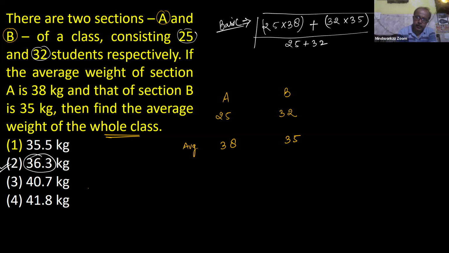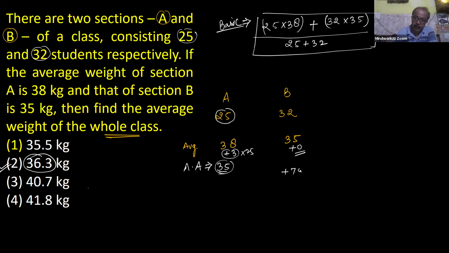So this approach involves some calculation. Otherwise, a different approach with an assumed average. You know very well how to deal with this. Suppose your assumed average value is 35. Compared with this 35, this gives plus 3, and obviously the difference from these is 0, so this part's overall effect is 0. And the average excess in each student is plus 3. So out of a total of 25 students, there is an overall excess of 75. And this excess value, when distributed among all the students, means 25 plus 32.